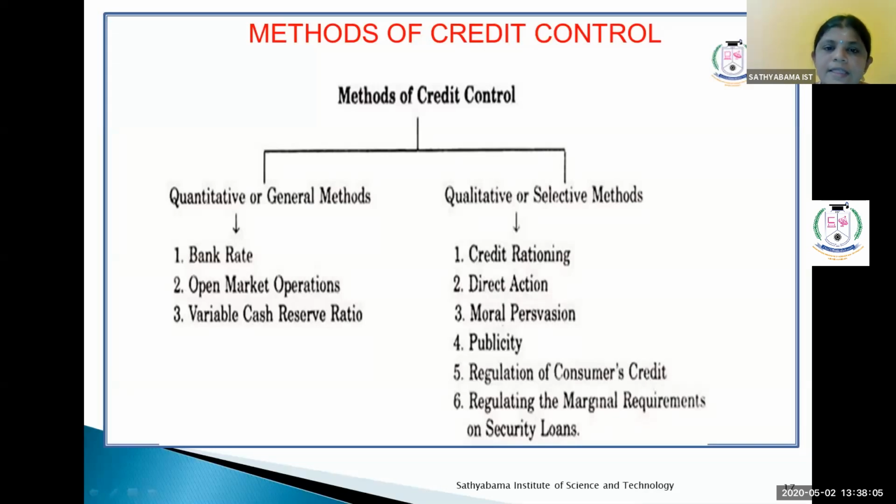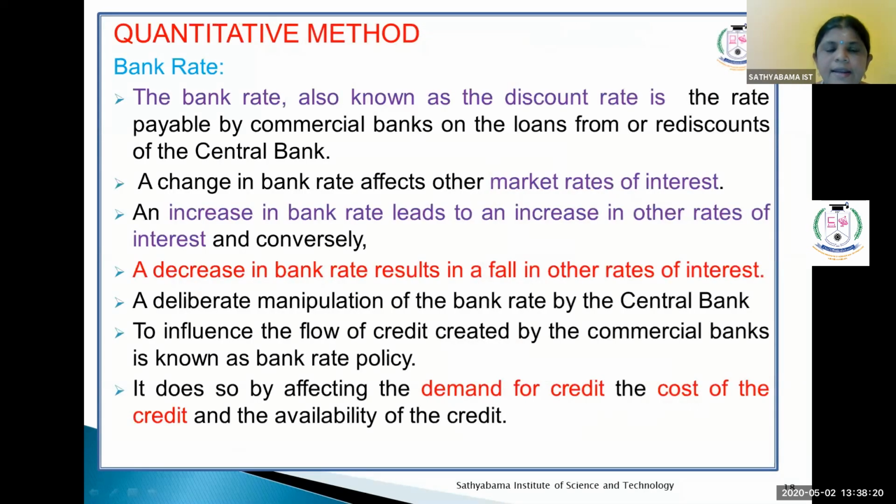Here, methods of credit control. There are two methods of credit control: one is quantitative, another one is the qualitative method. First, I will discuss the quantitative methods. Bank rate. Bank rate means